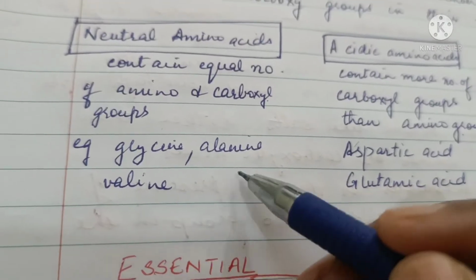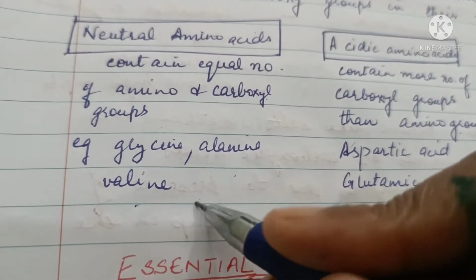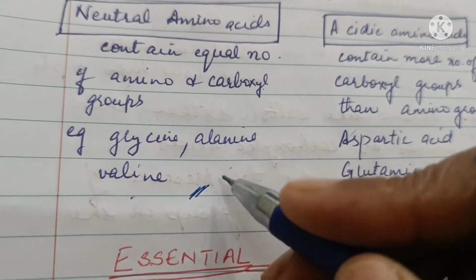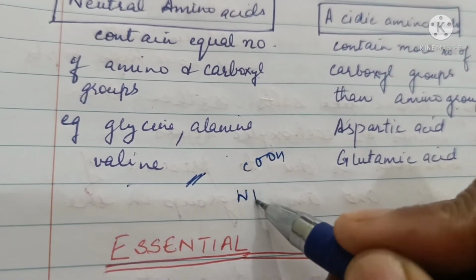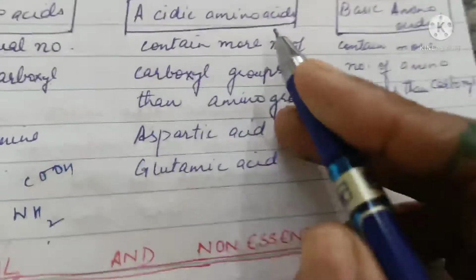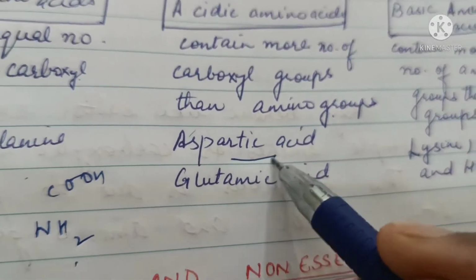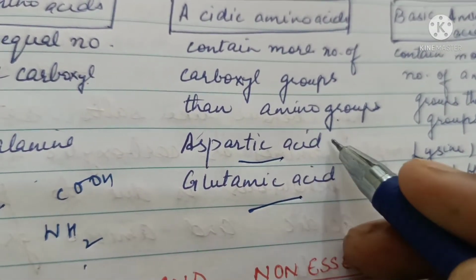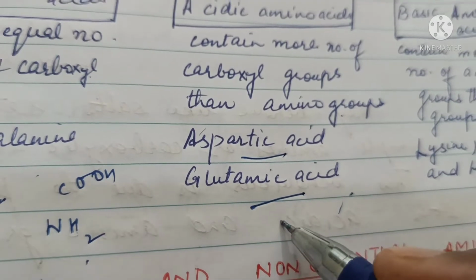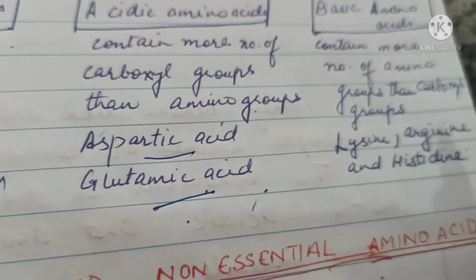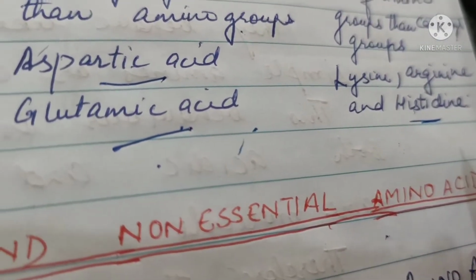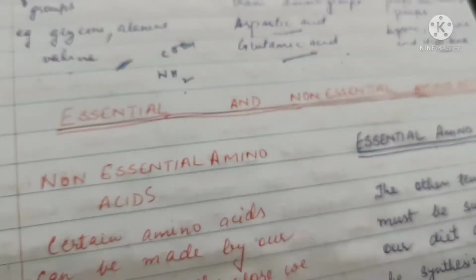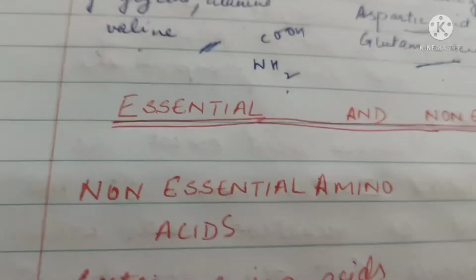So glycine, alanine, valine are neutral amino acids because they contain only one COOH group and only one NH2. Aspartic acid and glutamic acid have more carboxylic acid groups than amino groups, so they are acidic. And lysine, arginine and histidine are basic amino acids because they have more NH2 groups than carboxylic acids.